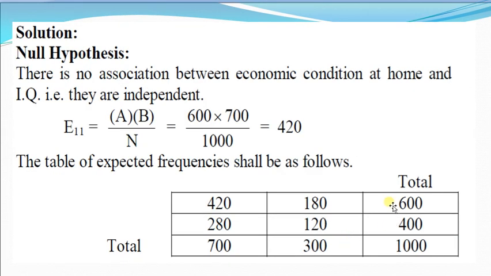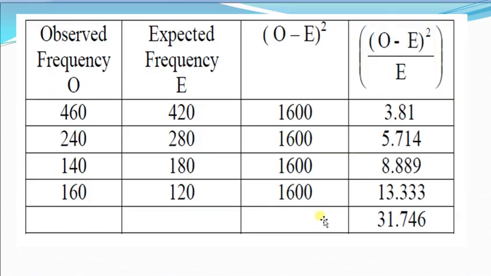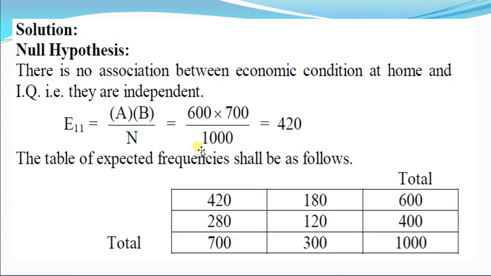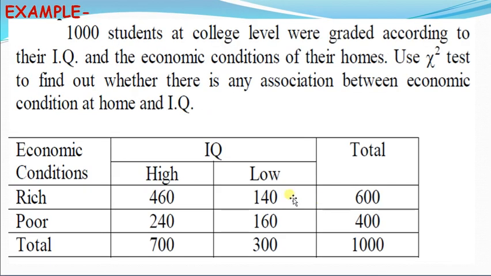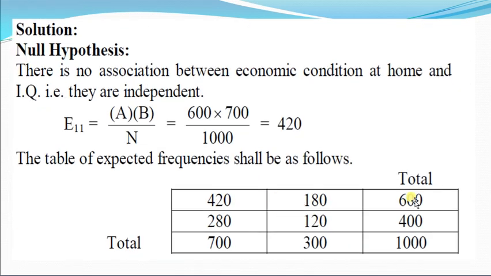Here we see that is A and B. 600 into 700 divided by 1000, that is 420, and E12, expected frequency of 140, can be obtained by subtracting 420 from 600, we get 180, and if we subtract 420 from 700, we get 280, and if we subtract 280 from 400, we get 120.